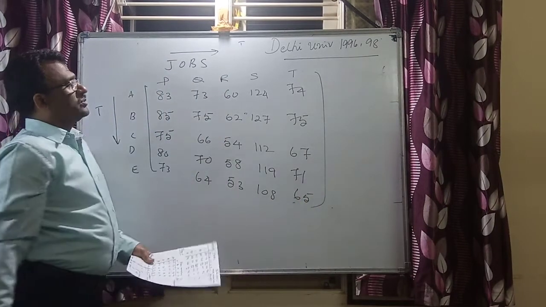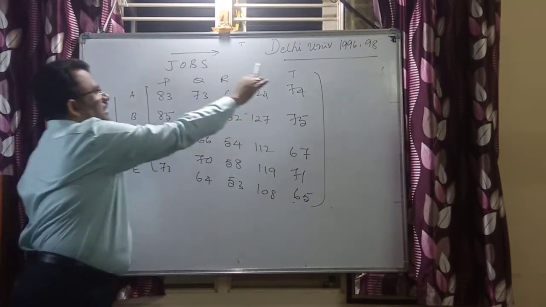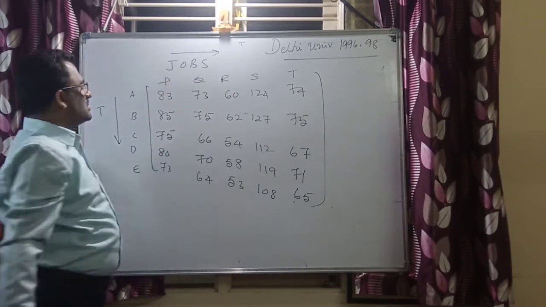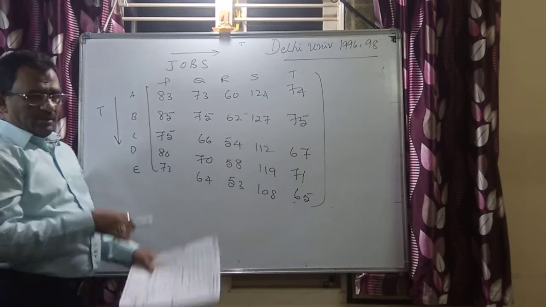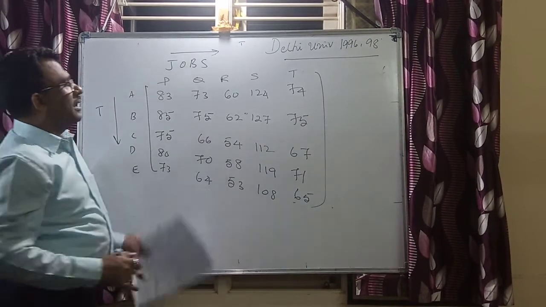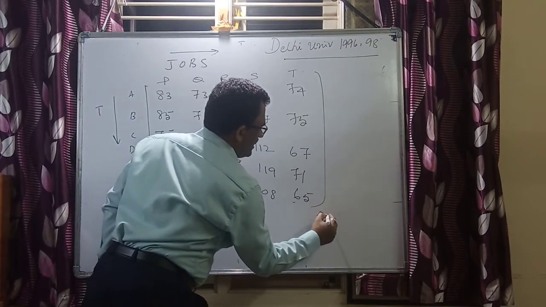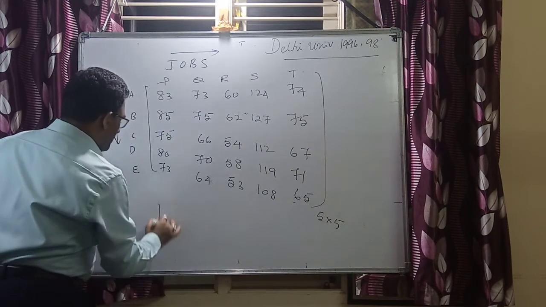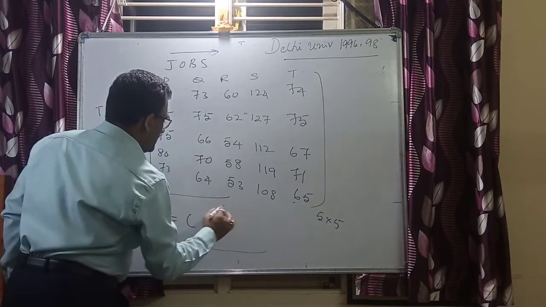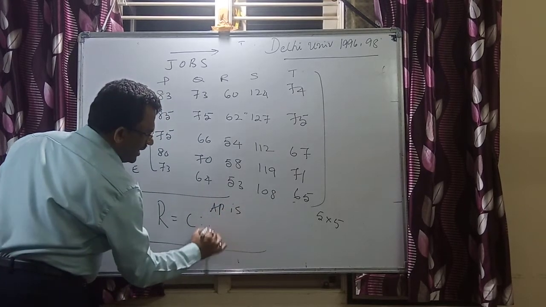The students are requested to take this as an exercise to evolve this matrix. I have shown calculations only for P, and the rest of the calculations for Q, R, S and T you can do along the same lines which I have shown in my earlier discussion. Now once you have this 5 cross 5 matrix, the number of rows and number of columns are the same. Therefore, you can say the assignment problem is balanced.